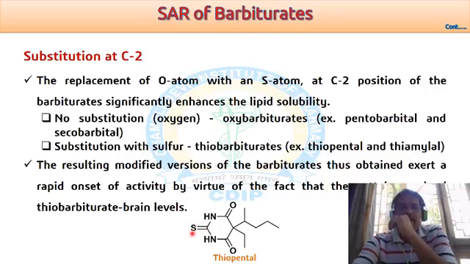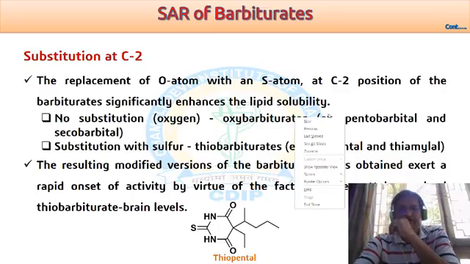So when this lipophilic character increases, the onset of the barbituric acid is changed, and definitely thiobarbituric acid has a rapid onset of action as compared to the similar barbituric acid derivative, because they can attain maximal brain level of thiobarbiturate as they have much more lipid solubility, so they can easily cross the blood-brain barrier as compared to their corresponding oxybarbiturates.